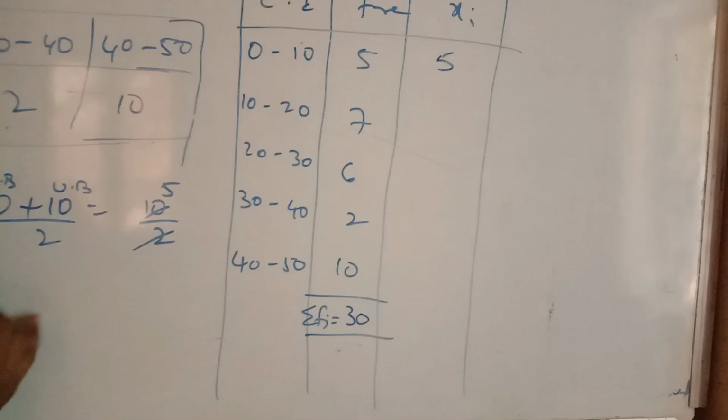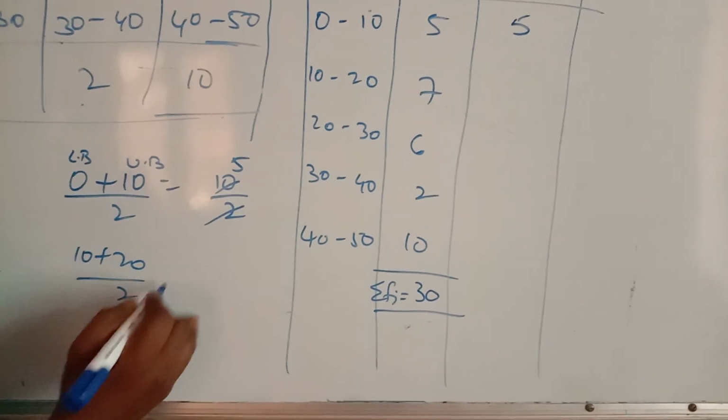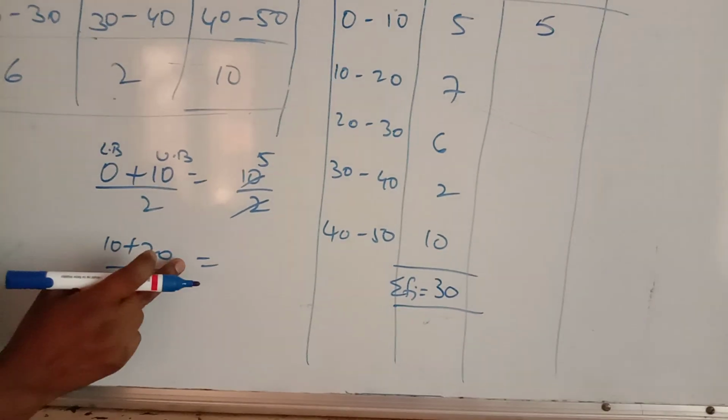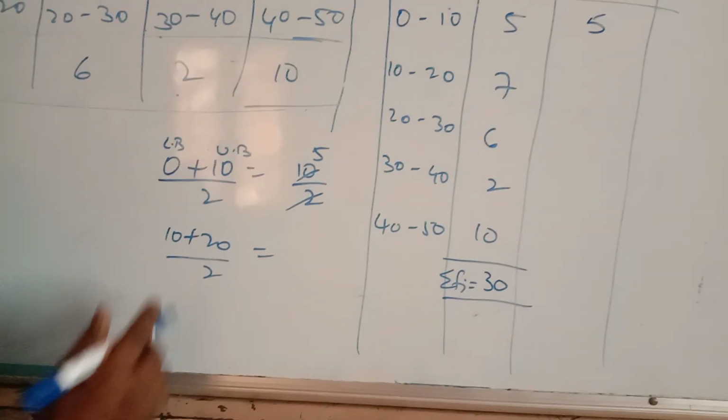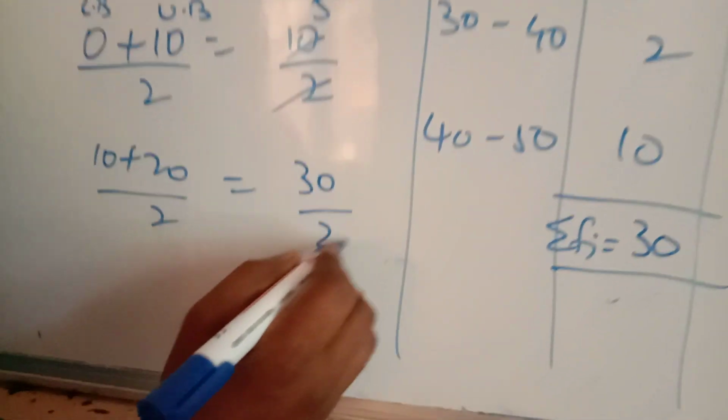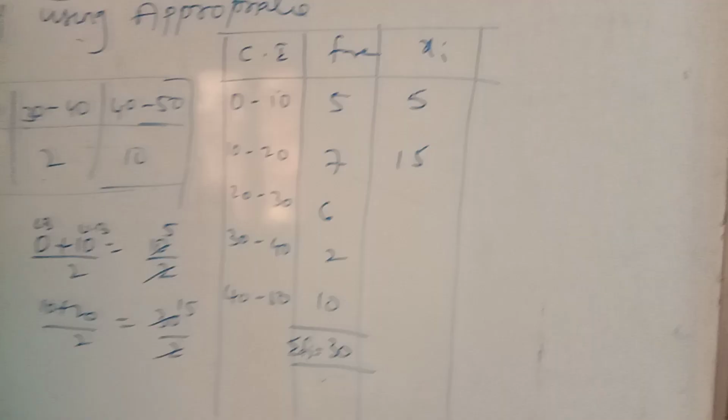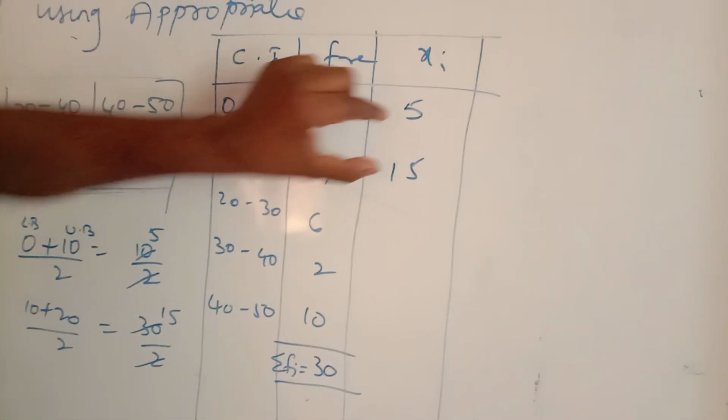In the same manner, 10 plus 20 by 2, because you are getting only 2 numbers. That is nothing but sum of observations by number of observations. So which is nothing but 30 by 2. 2 ones are 2, 2 fifteens are 30. After finding the two values, now you can check the difference between the two Xi values.